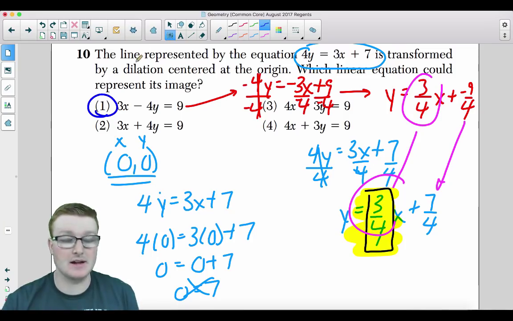Very simple stuff. All right. Yeah, nothing more to add. Same slopes, different y-intercepts. There you go. There's a dilated line, or an example of a dilated line.